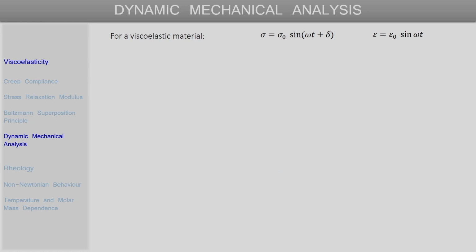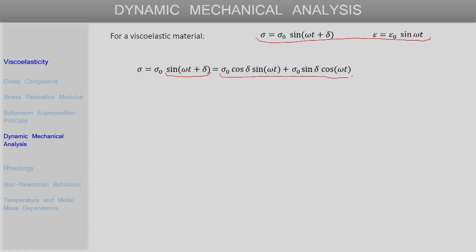Again, if we consider these equations for the oscillating load and the corresponding strain produced in a viscoelastic material, then this sine omega t plus delta, we can expand. If we expand this sine omega t plus delta, this is the expression that we get. This is a standard trigonometric expansion: sine of a plus b is sine a cos b plus cos a sine b. So, that is what we have done here.